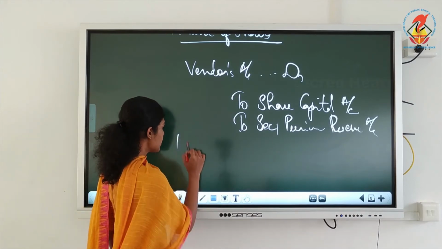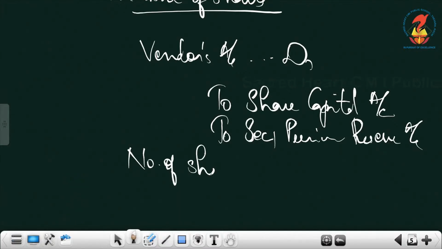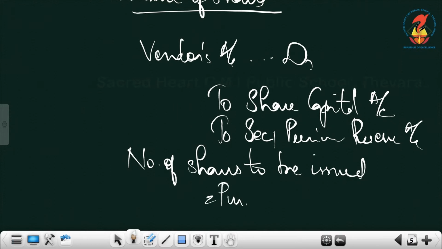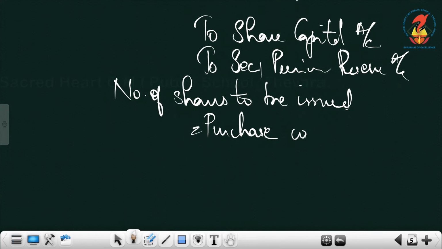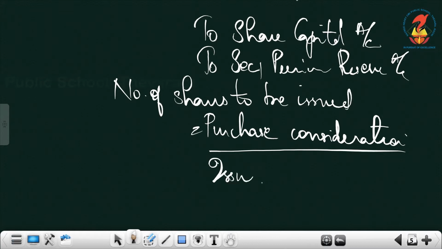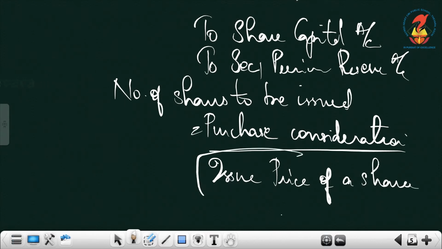So for that, the number of shares to be issued is equal to, use this formula: purchase consideration, meaning the amount you have to pay the vendor, divided by issue price of a share.